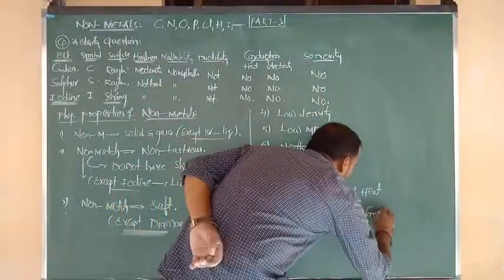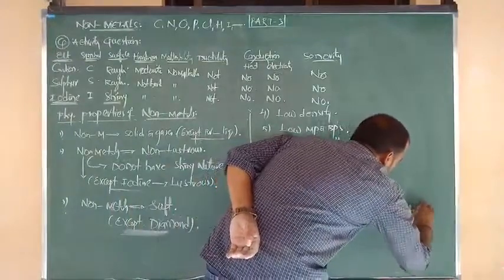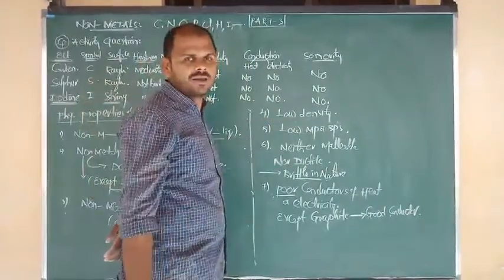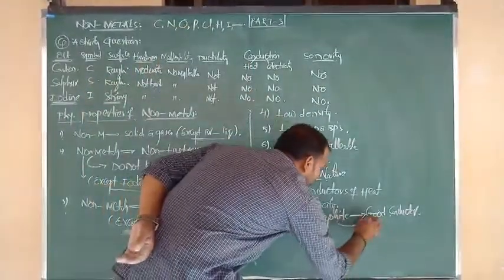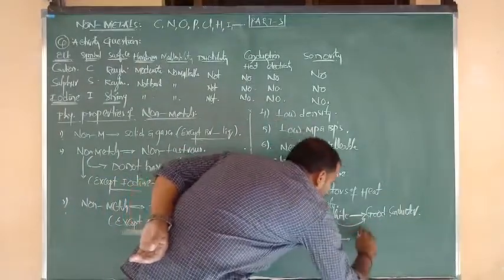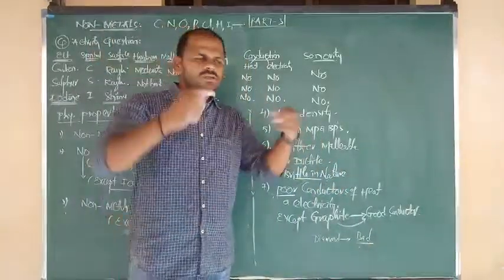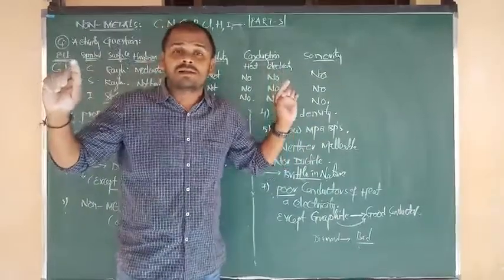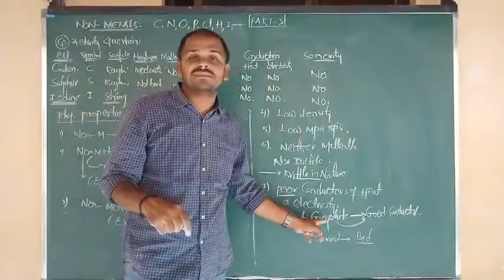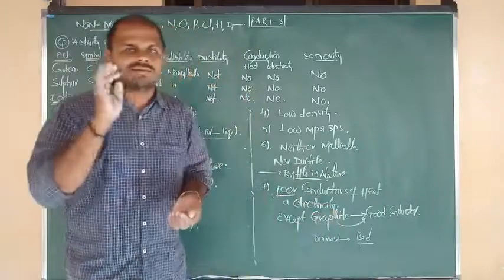Graphite is a good conductor of electricity. Because in graphite there is a presence of free electrons, and they are responsible for carrying the current. Try to remember, they may also ask another question: diamond is a bad conductor of electricity. It does not contain free electrons. All strong C-C covalent bonds are there, no free p electrons. Due to the absence of free electrons, diamond is a bad conductor, but graphite is a good conductor because it contains free p electrons which are responsible for carrying the current.